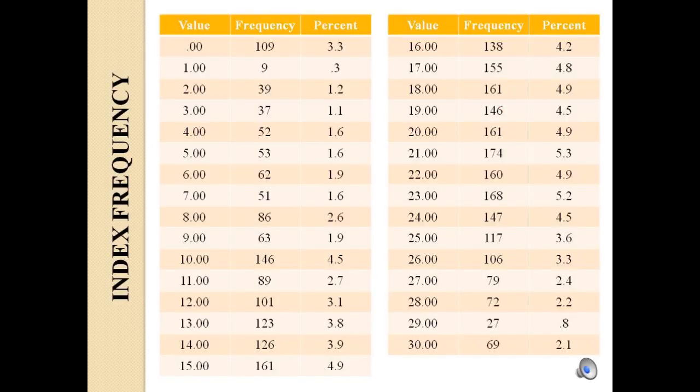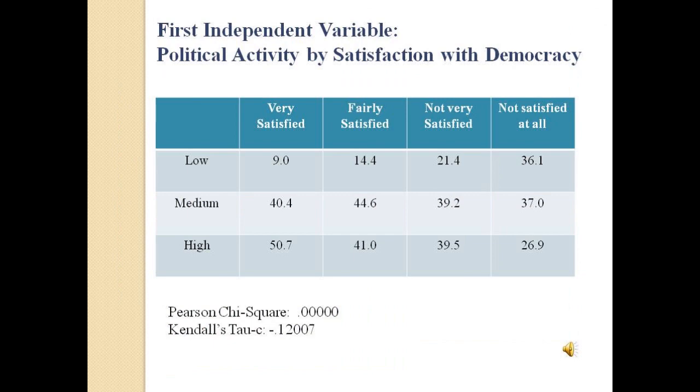This is the index we created of our three dependent variables. We decided to recode this index into three categories of high, medium, and low, with 10 values in each category. This is a cross-tabulation using our first independent variable displaying political activity by satisfaction with democracy.